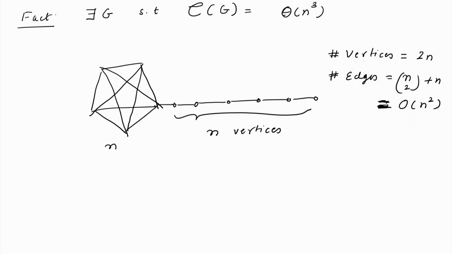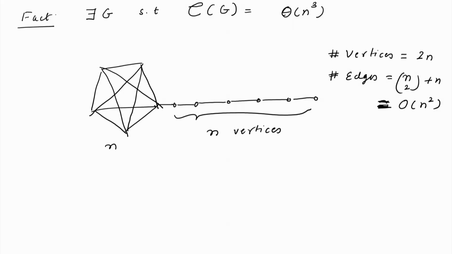If we start at a vertex, of course, it depends on which vertex you start at. Let us call the vertex where the stem meets the clique vertex u. This graph has a special name, it is called a lollipop graph. If you call this end vertex v, and we start at vertex u, the time taken to visit all the vertices is O(n^3).